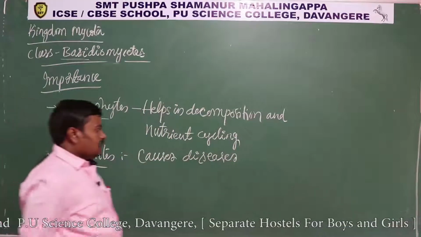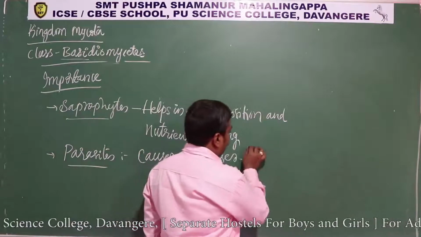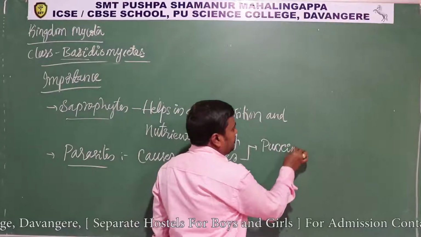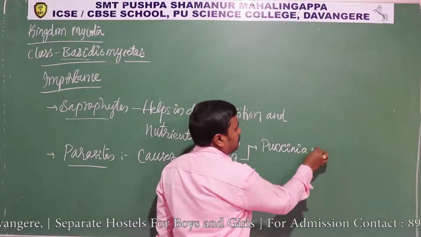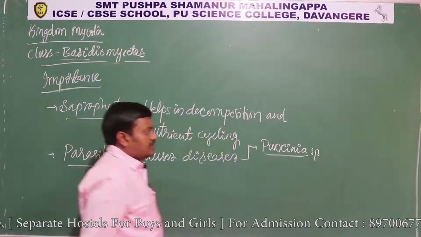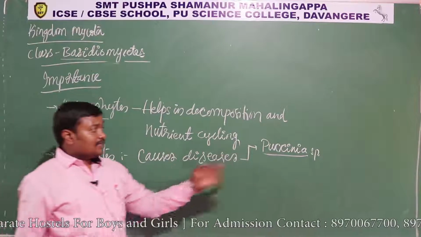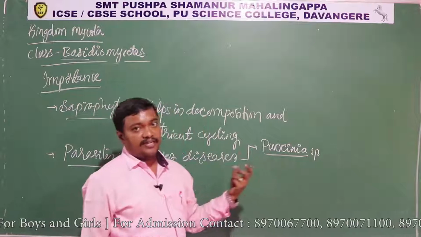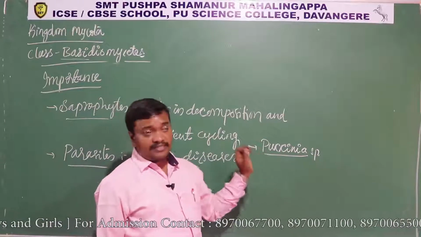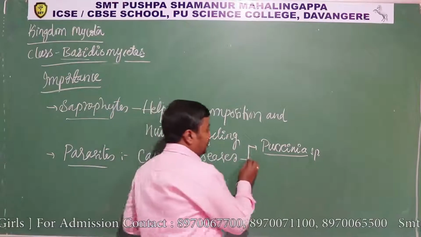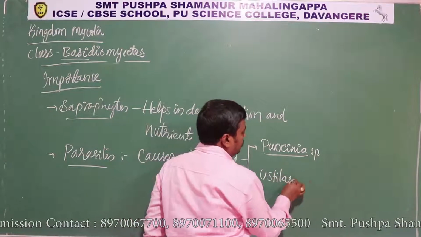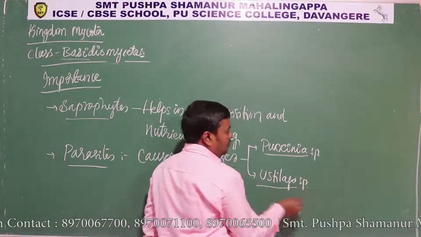Okay, so as I already told, can give two examples for that. One is Puccinia species. There are many species, and this Puccinia, remember, is a heterogeneous fungi. That means it produces different kinds of spores. Okay, and Ustilago species.